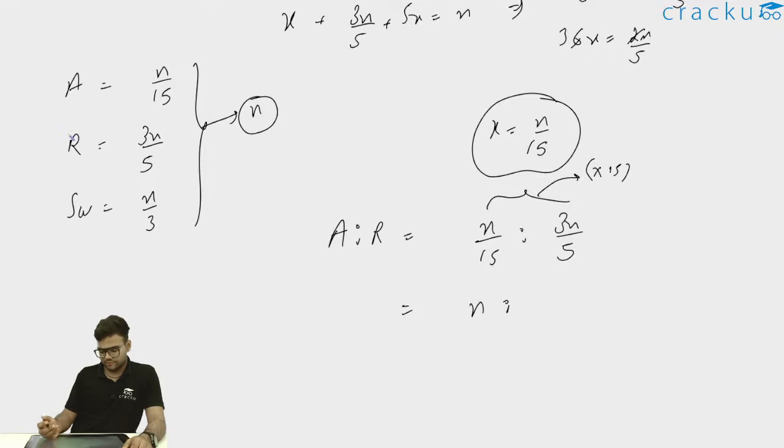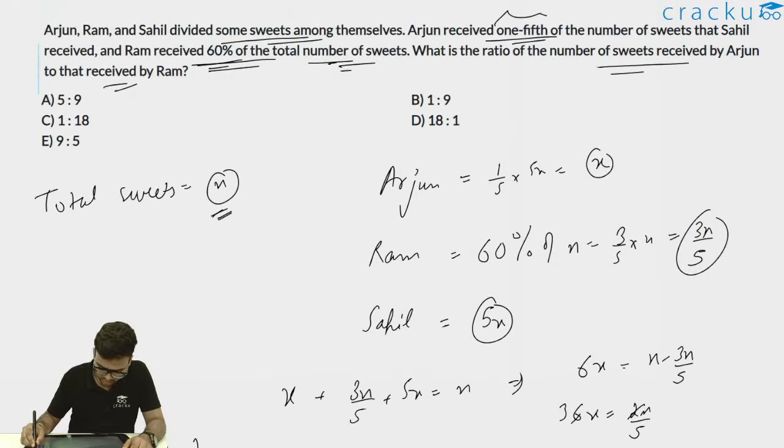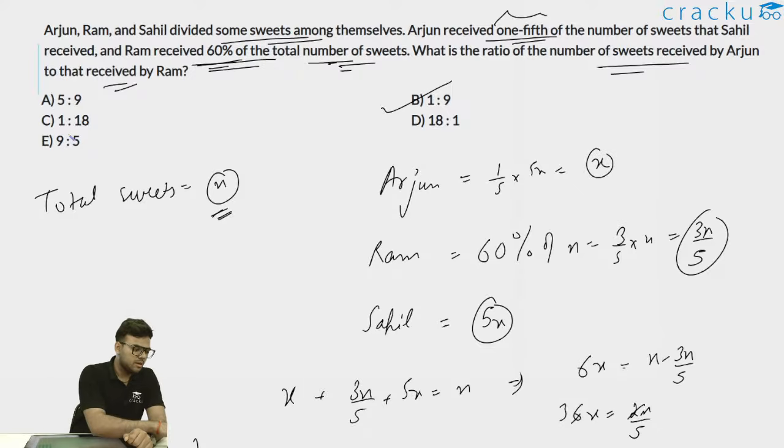3n by 5 into 15 will be 3n, and 15 divided by 5 is 3, so 3 into 3n is 9n. So n is to 9n, and thus I can write Arjun is to Ram is 1 is to 9. Therefore I can say the correct answer will be option B, which is 1 is to 9. So I can see the answer of Anil only.